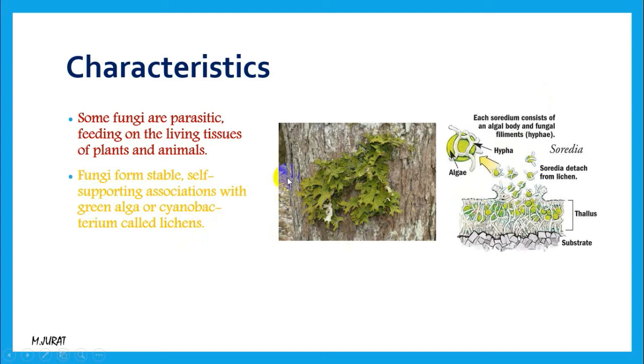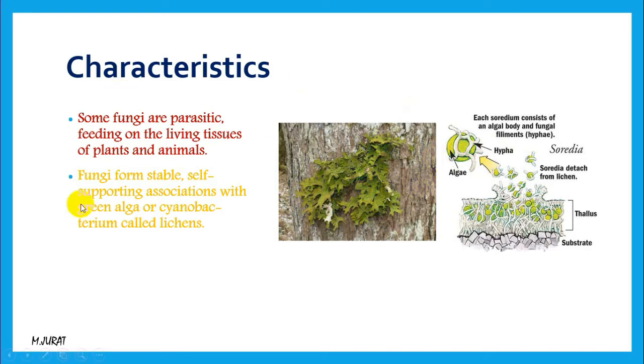Have you ever noticed that leaf-like structure on the trunk of some trees or walls or somewhere else? This structure is a combination of algae and fungi. As you can see, the hypha structure belongs to fungi. So in lichen, they are benefiting each other. They are just supporting each other for living.